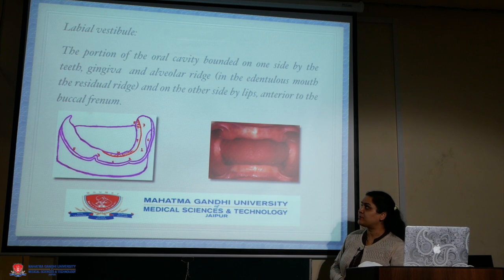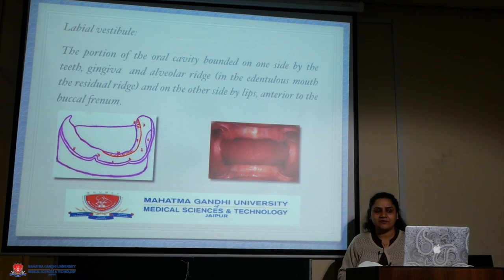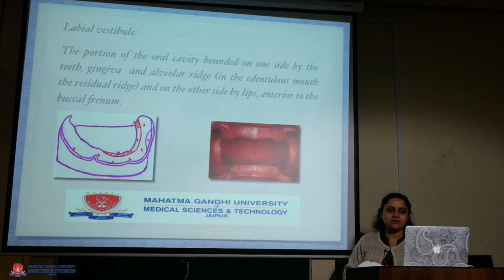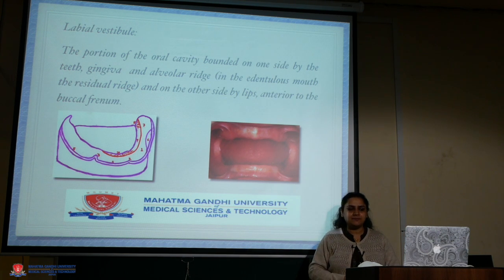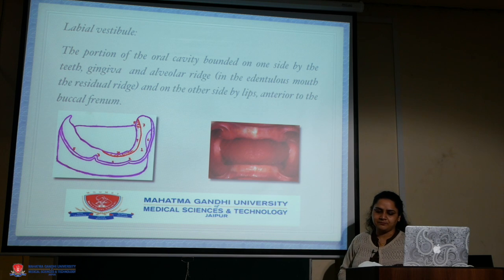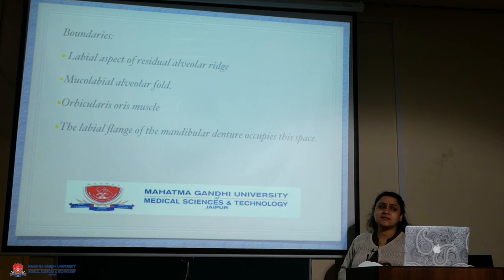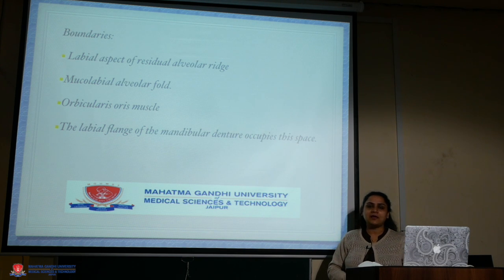The labial vestibule is the portion of the oral cavity bound on one side by the teeth, gingiva, and alveolar ridge, in an edentulous mouth the residual ridge, and on the other side by lips anterior to the buccal frenum. The boundaries include labial aspect of the residual alveolar ridge, mucolabial alveolar fold, orbicularis oris muscle, which is the lips. The labial flanges of the mandibular denture occupy this space.